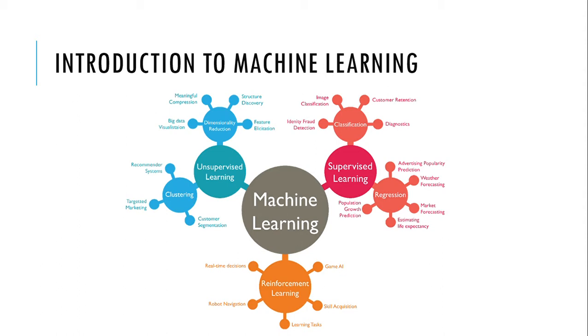Machine learning is actually divided into three different parts, as you can see. The first part is supervised learning, and we'll focus on that. Then the second part is unsupervised learning, and then we also have reinforcement learning. Now let us try to understand each one in detail. Let us first talk about supervised learning.